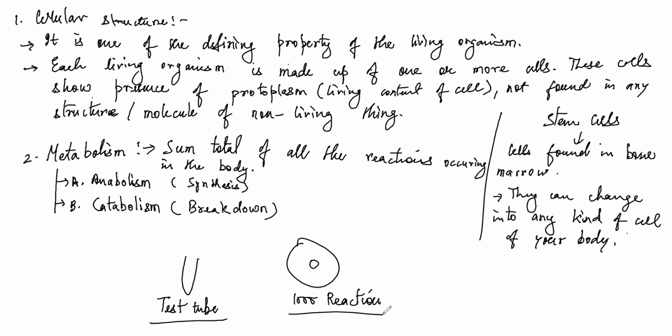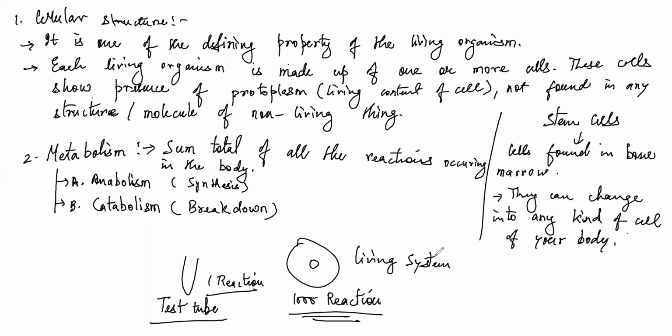In a non-living state, a single reaction can be taken out at a particular period of time. However, at the same time, more than 1,000 reactions can take place inside a living system. That is the beauty of life.